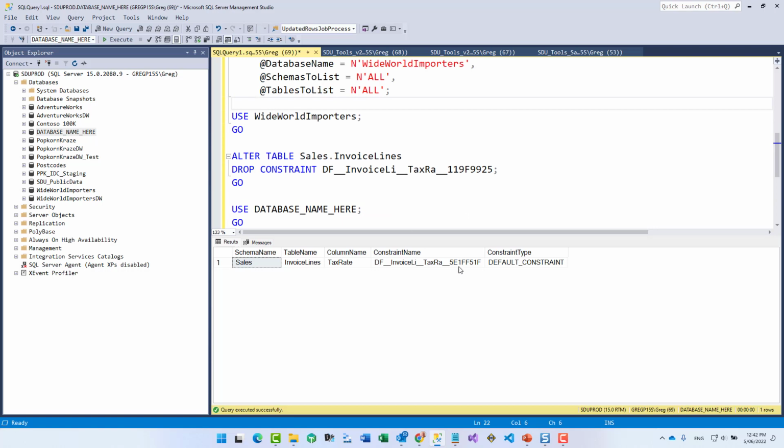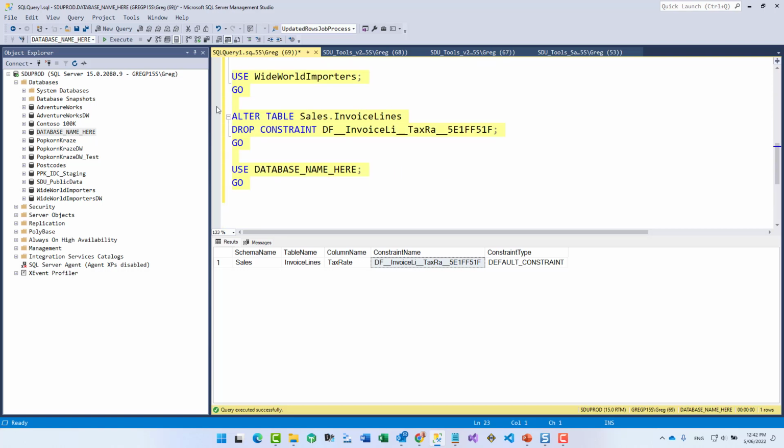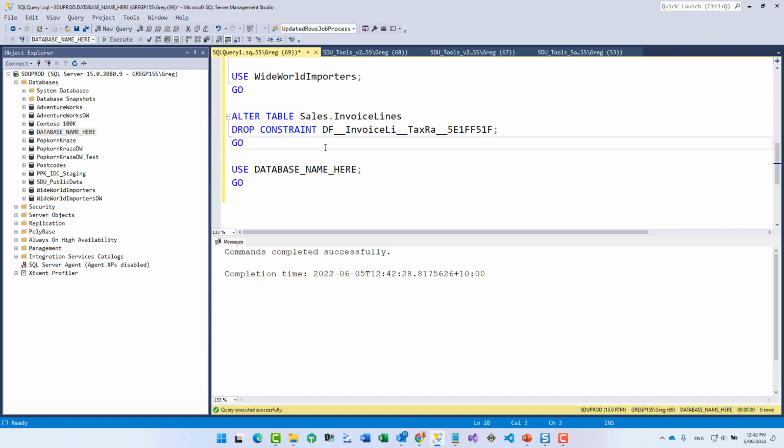If I go back in here, let's actually remove that constraint and pop back, and that'll remove it. And of course I could have renamed it or alternately recreated it.